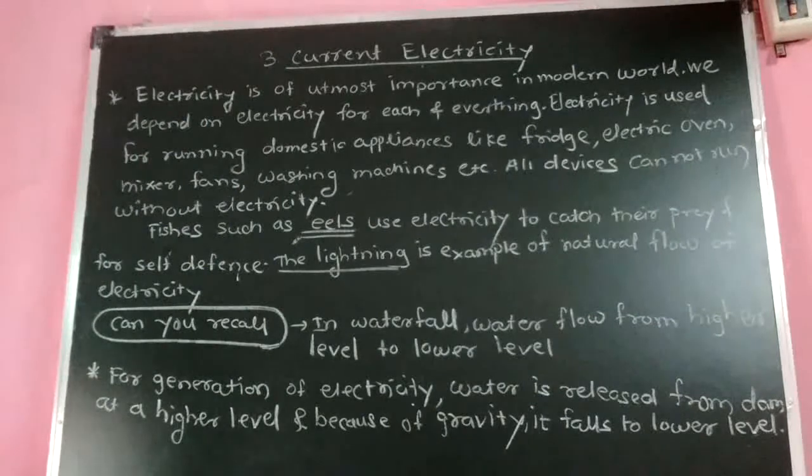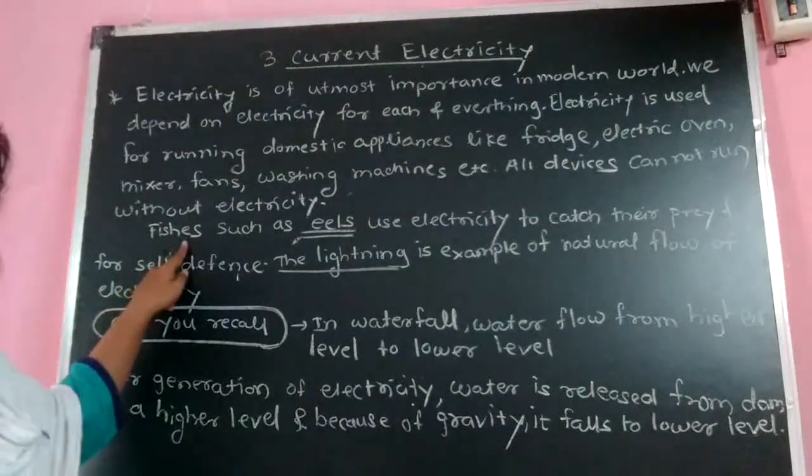First up, electricity is of utmost importance in the modern world. We depend on electricity for each and everything. This is the introductory part of your topic. Electricity is used for running domestic appliances like fridge, electric oven, mixer, fans, washing machine, etc. All devices cannot run without electricity.